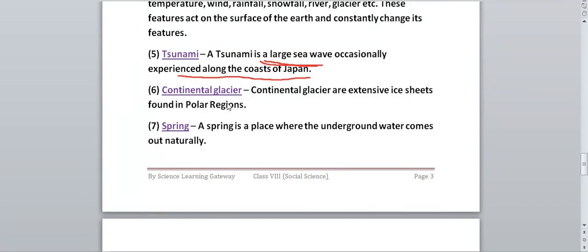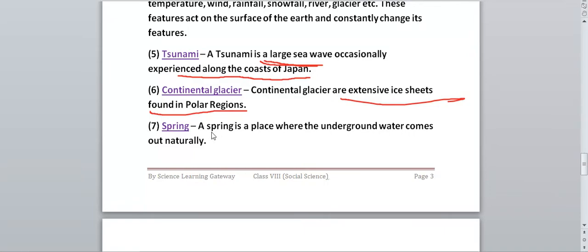Next, we have continental glacier. What is continental glacier? Continental glaciers are extensive ice sheets found in polar regions. Like they will be extensive ice sheets, and they are generally found in which region? They are found in the polar region, means in the colder regions.